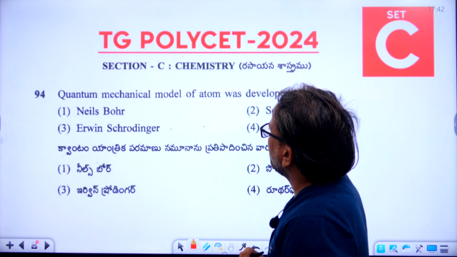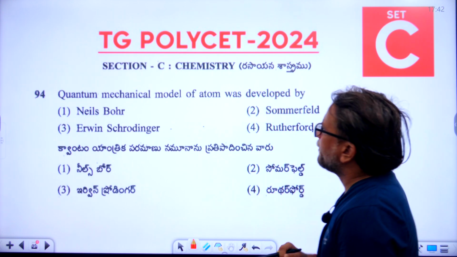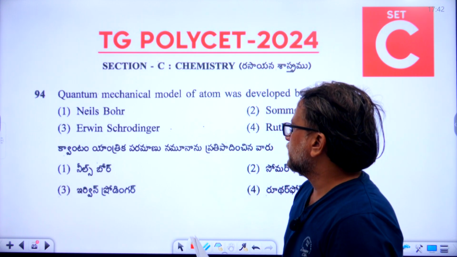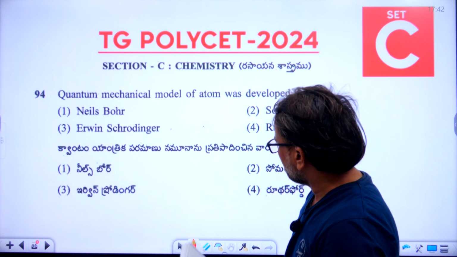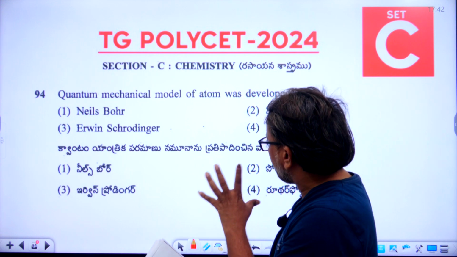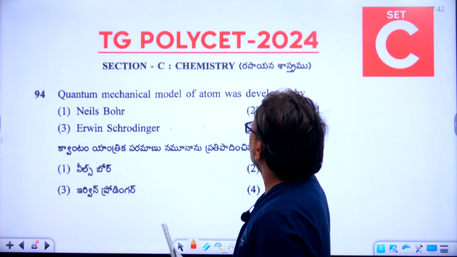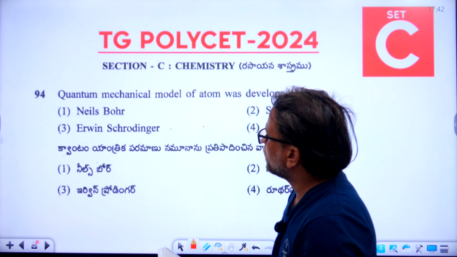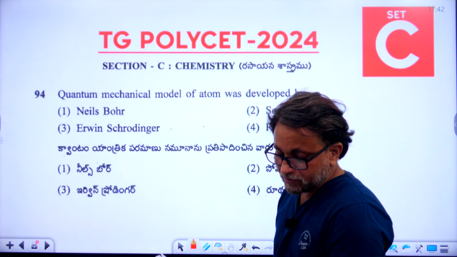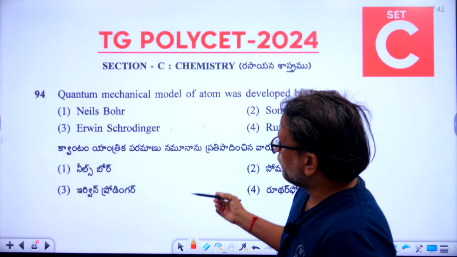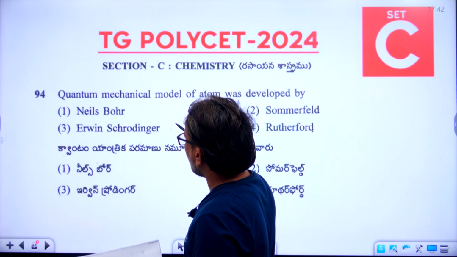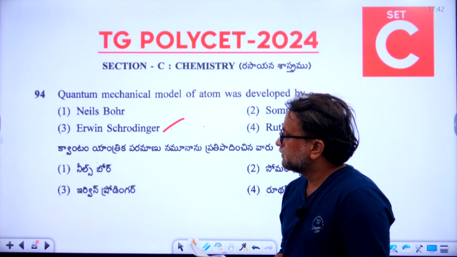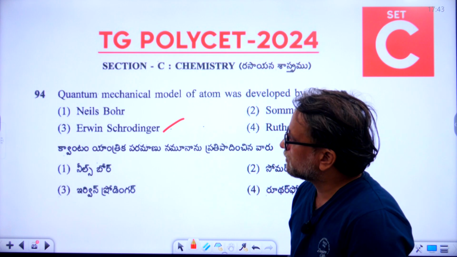Quantum mechanical model of atom was developed by. 94th question. Who developed the quantum mechanical model of an atom? The 94th question answer is the fourth option, Erwin Schrödinger. Erwin Schrödinger is the right answer.